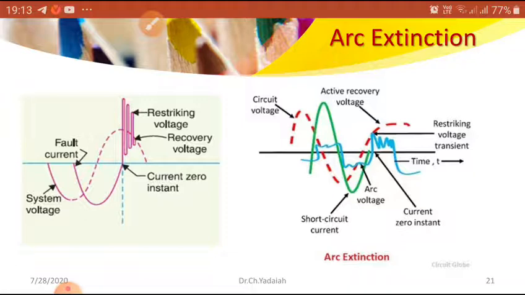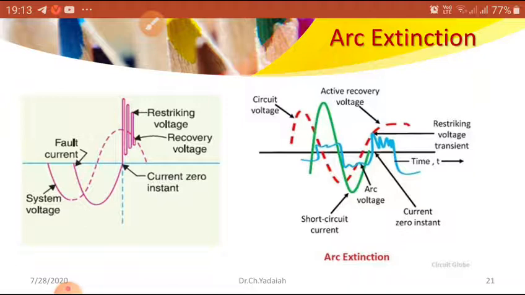That voltage once again develops an arc, which is the restriking voltage transient. Because of this, the recovery voltage is also delayed. You can analyze this later. If the short circuit occurs and you remove it at that instant, a fault will come.